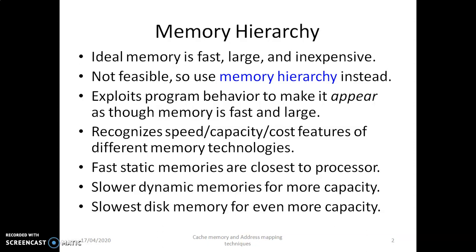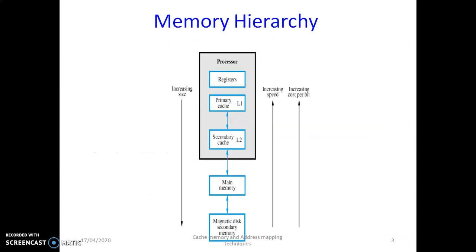Ideal memory is fast, large, and inexpensive, which is not feasible, so we use a memory hierarchy instead. It exploits program behavior to make it appear as though the memory is fast and large. It recognizes the speed, capacity, and cost features of different memory technologies. Fast static memories are closest to the processor, slower dynamic memories are for more capacity, and slower disk memory for even more capacity.